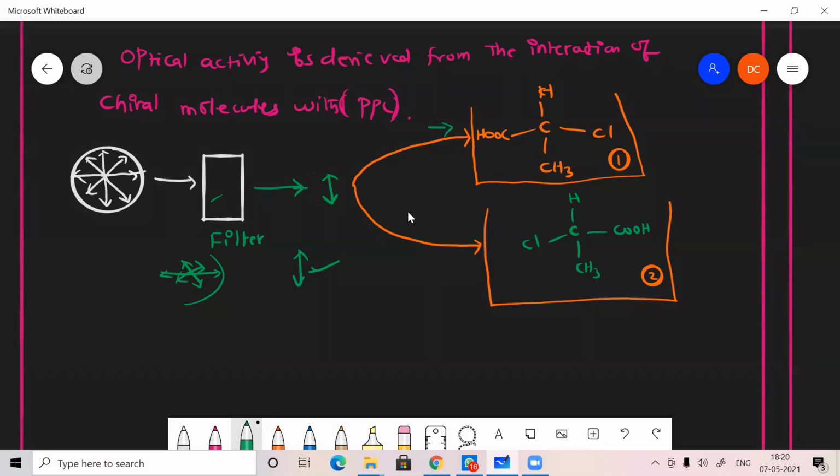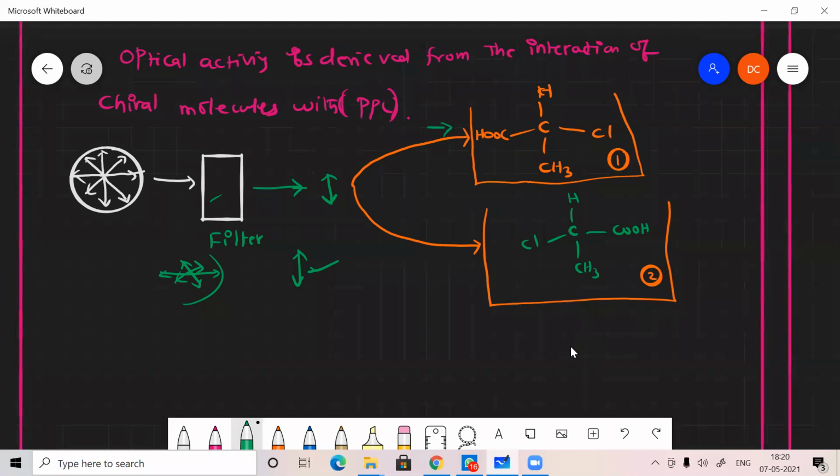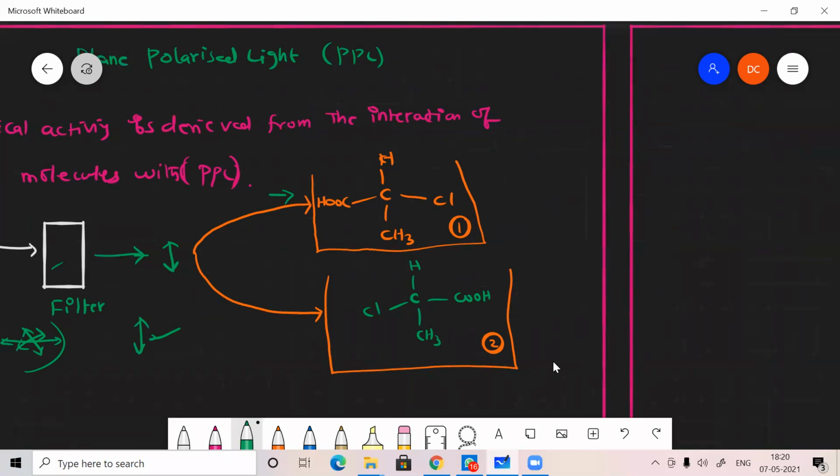Compound 1 may rotate the light. We don't know whether it rotates right or left; that we have to find out experimentally. Just for the assumption, suppose this light is rotated in the clockwise direction, so it is tilted by some angle.